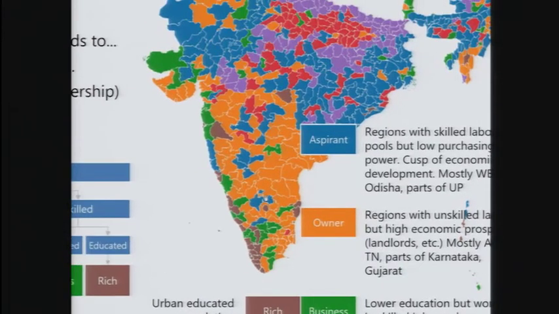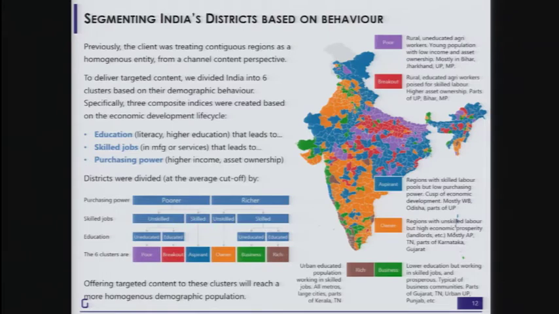Combinations of several areas, and ultimately they get a feel for what these segments mean through these words and what the strategy for these segments needs to be. It doesn't matter what we cluster.